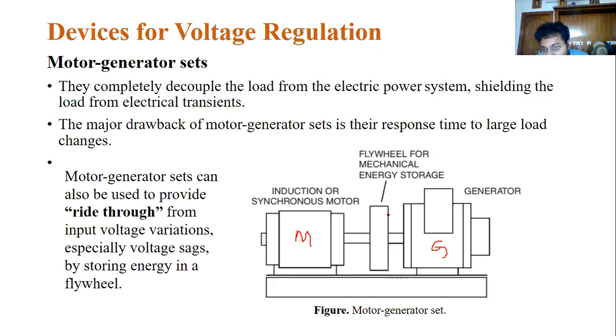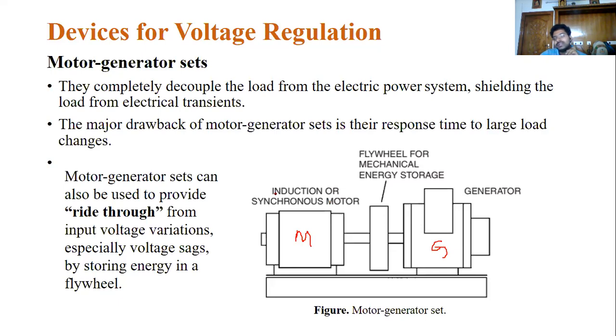A flywheel is a mechanical energy storage that can regulate the speed of the devices. Remember why you are using this flywheel: to regulate the speed of these devices.